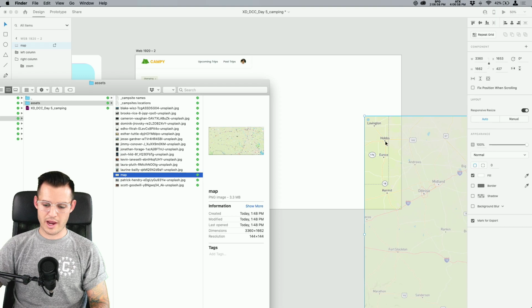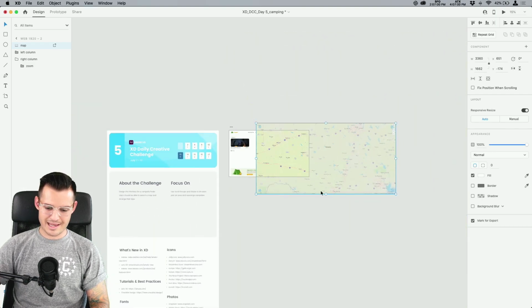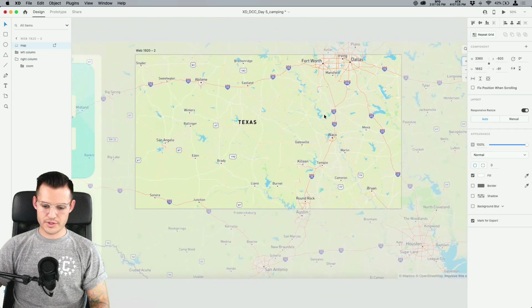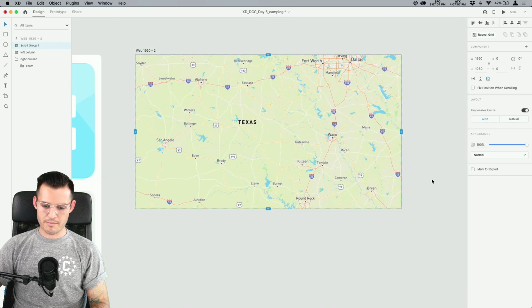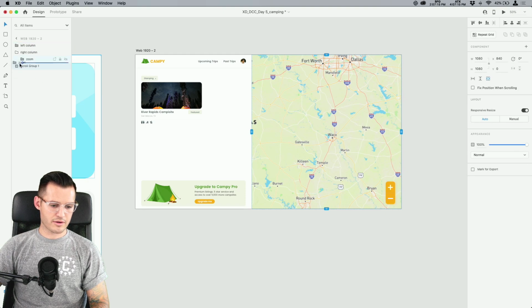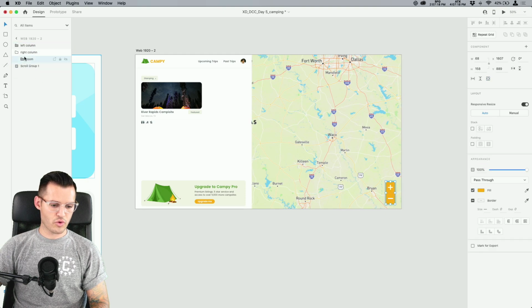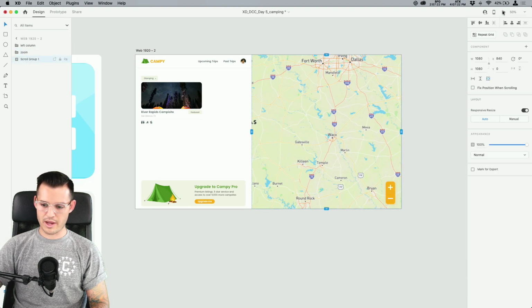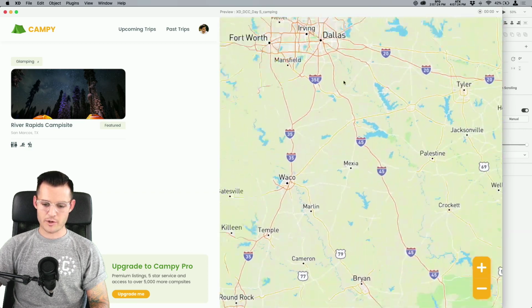All right, let's just drag our map back in, nice and big like so. Okay, bueno, so far so good. And again, let's try to make a scrollable area out of it. Just bring it to the constraints here. We're going to move that underneath our zoom controls. Hopefully it works this time. Let's see, what did we do wrong? And we're going to press play, and now we should be able to pan around.